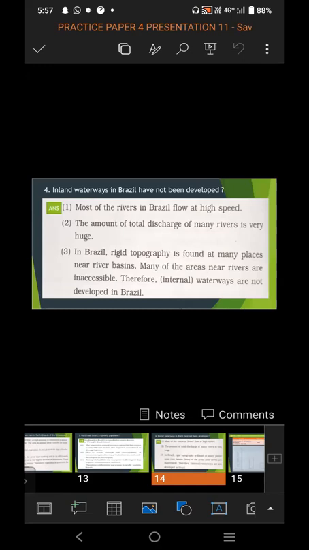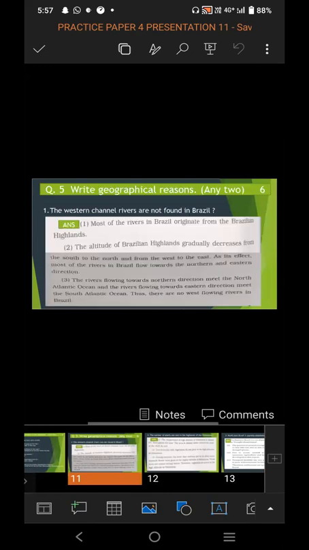So in this way, 4 give reasons are asked in the exam. From those 4 give reasons, you have to choose any two that you can write easily in your own words with a particular reason. You will get full marks. One give reason is of 3 marks. Any two give reasons you have to write, so the give reasons come for a total of 6 marks. One is for 3 marks and the second is for 3 marks.